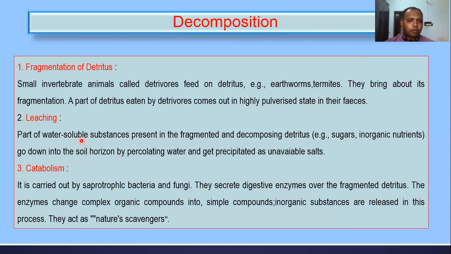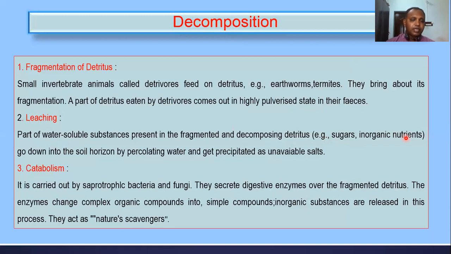But which compounds go down? Mostly sugars and some inorganic nutrients. If they are soluble in water, they go down and they precipitate as unavailable salt, right?